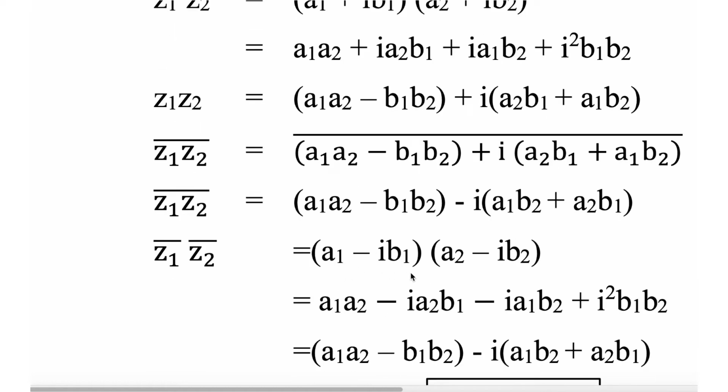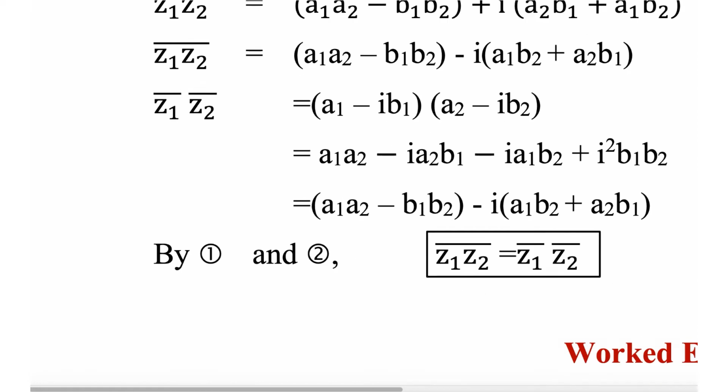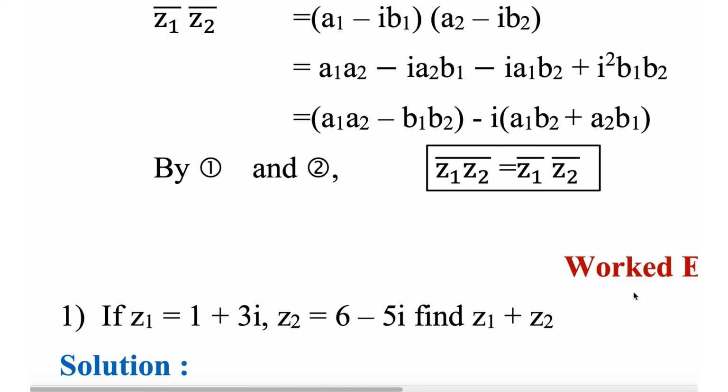Let's do that. (a1 minus i b1)(a2 minus i b2) is nothing but a1 a2 minus b1 b2, minus i taking common, (a2 b1 plus a1 b2). Yes, this one is z1 bar into z2 bar. Are both equal? Yes, they are equal. Hence it is proved.